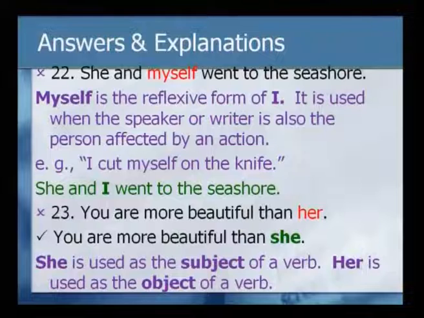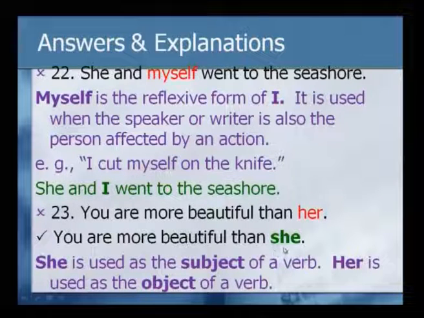Look at the next one. You are more beautiful than her. Now, the correct form here is you have to use she instead of her. As I have indicated here, her is wrong. You are more beautiful than she, that is the correct form. What is the explanation? She is used as the subject of a verb. Her is used as the object of a verb.